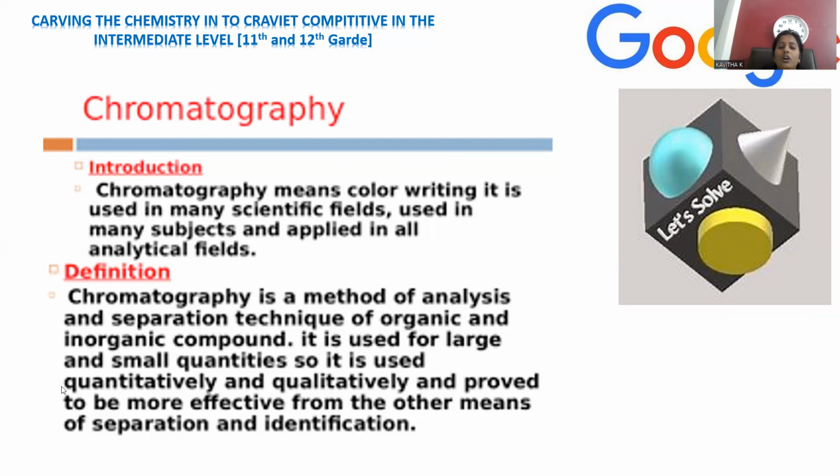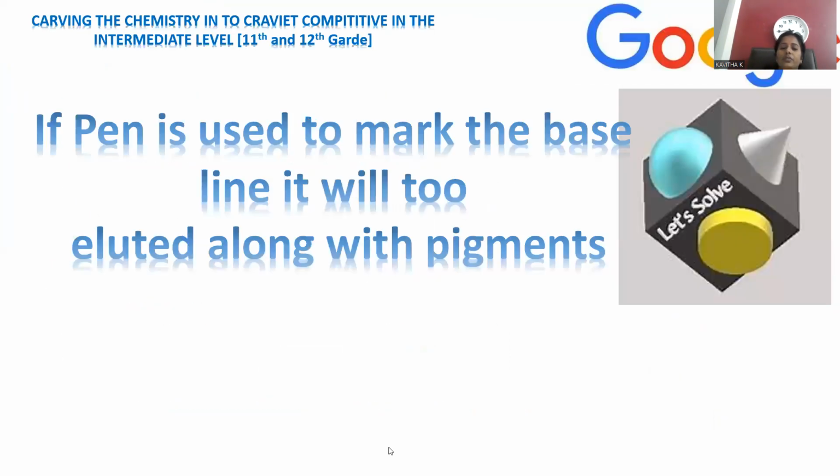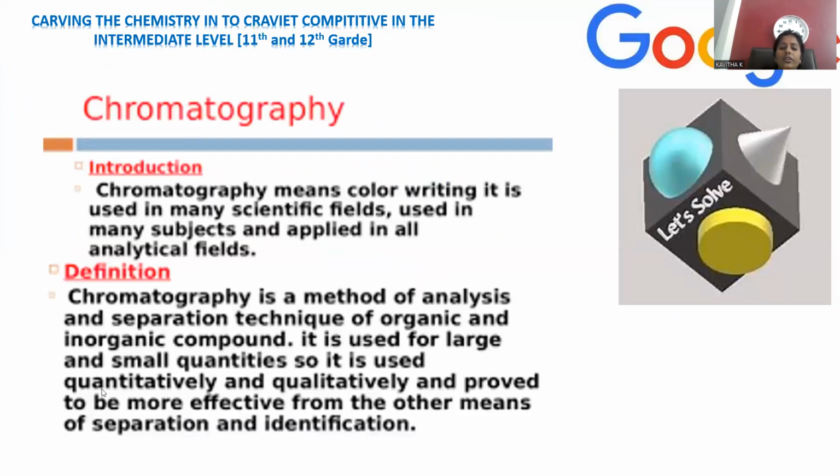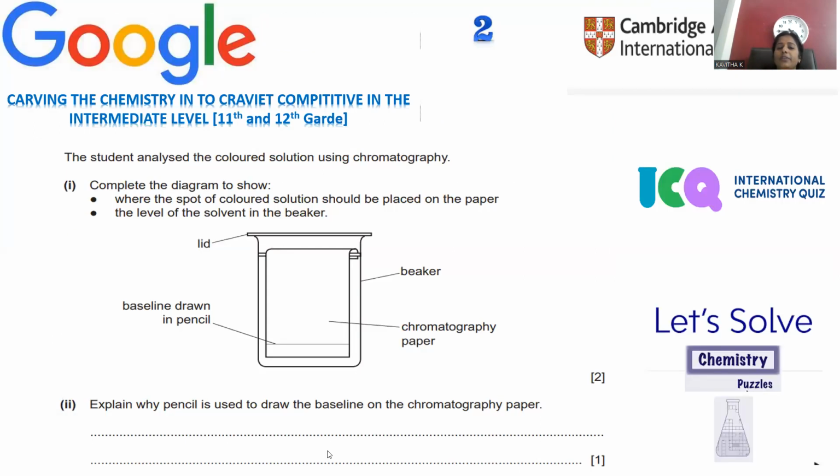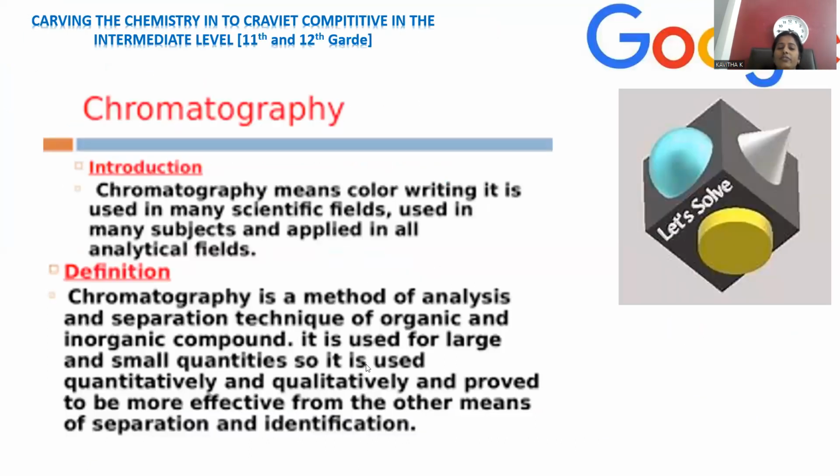It is used for large and small quantities: for bulk quantity material we can use column chromatography, and for a small extent of compounds you can use paper chromatography, or else thin layer chromatography as well, right? Here, quantitative and qualitative estimation is possible, proving more effective than other means of separation and identification. It is a more accurate way of separating the different components present together. This is the main intention of the chromatographic method.